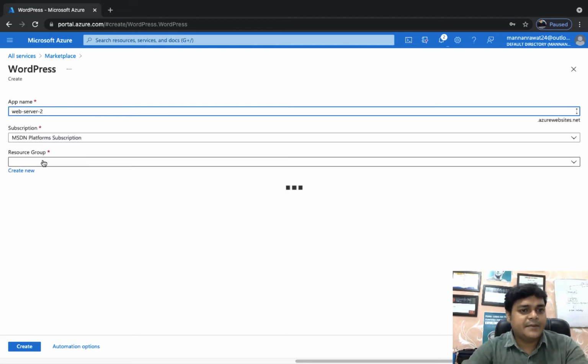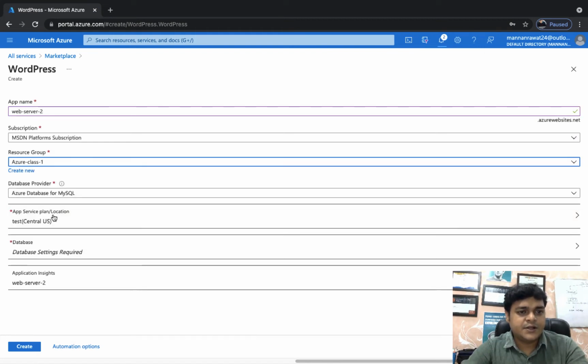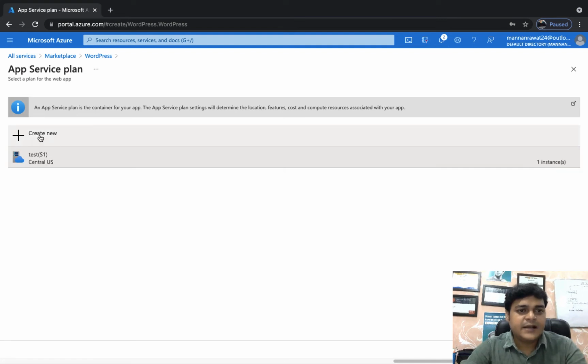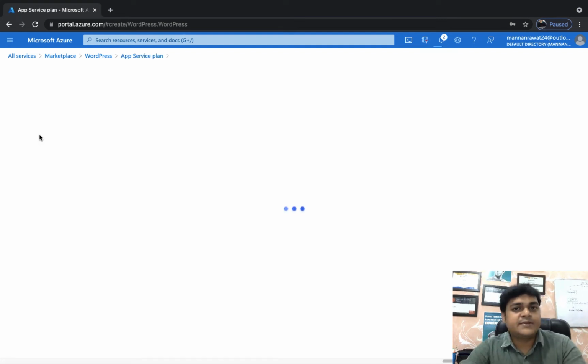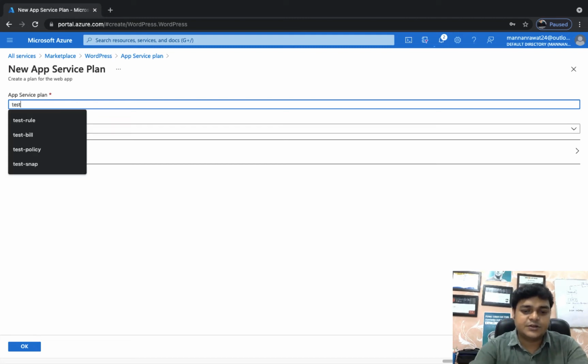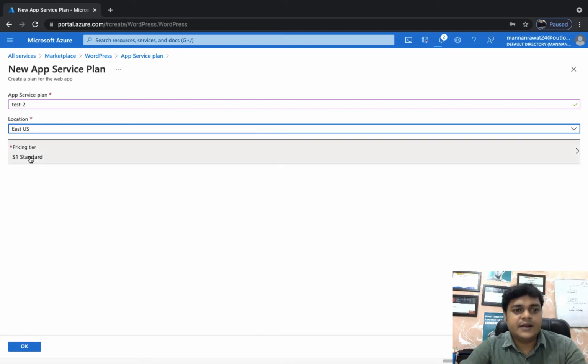Okay, MSDN. Select a resource group, Azure class 1. Now this time you need to change the plan, because you are planning to set up your WordPress 2 in a different location. Click on plan, click create new plan, because we want to create our setup in different locations. So test 2, this is the plan name. Change the location to East US, right? And I'm going to proceed with this one plan, no need to do anything.